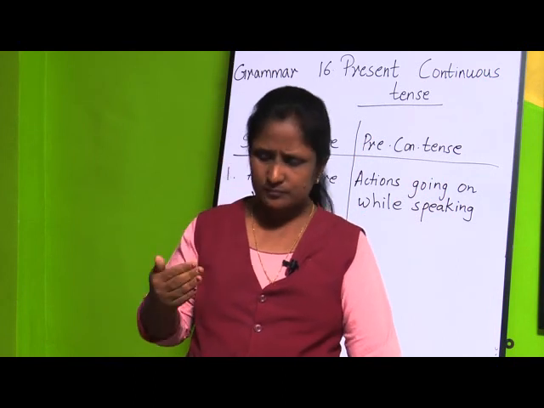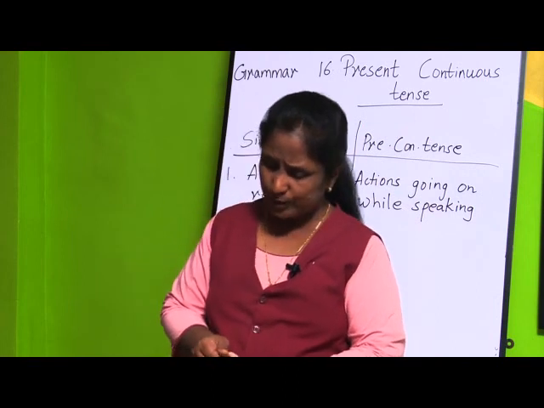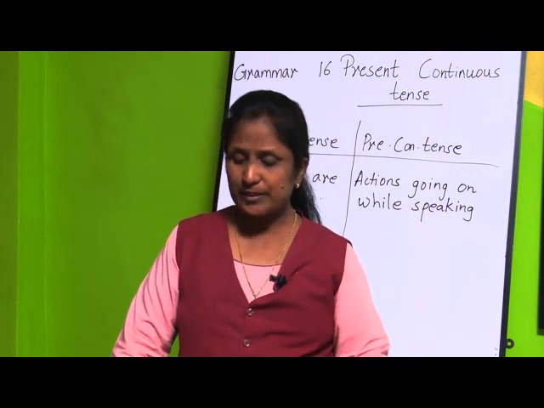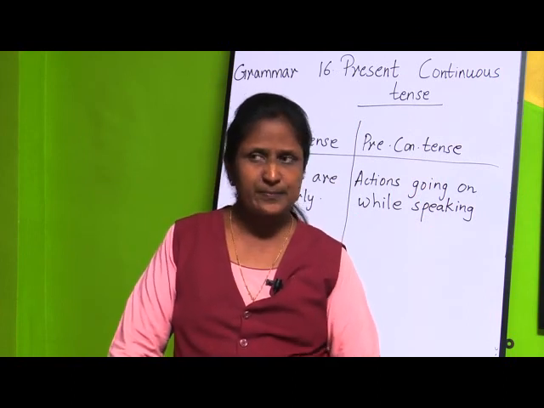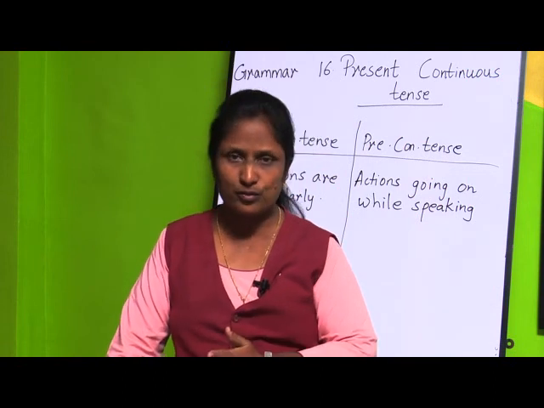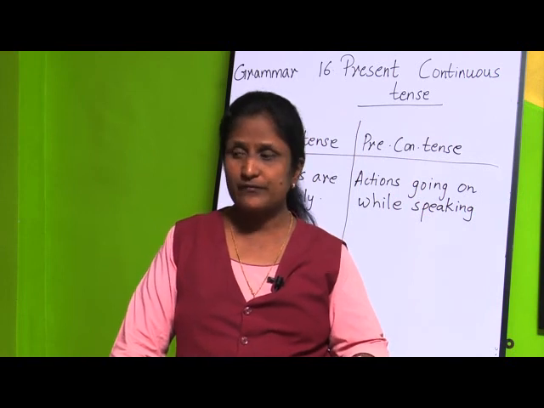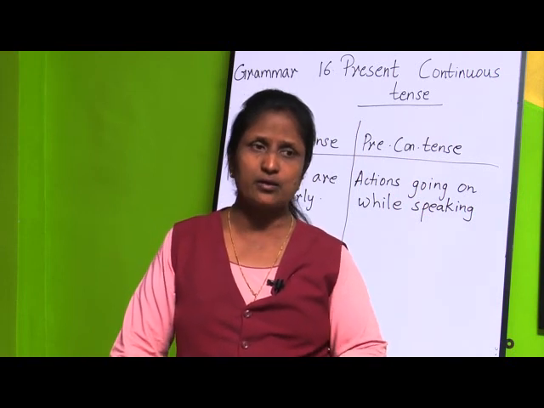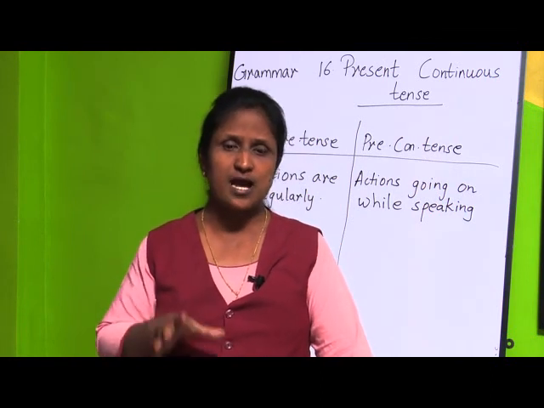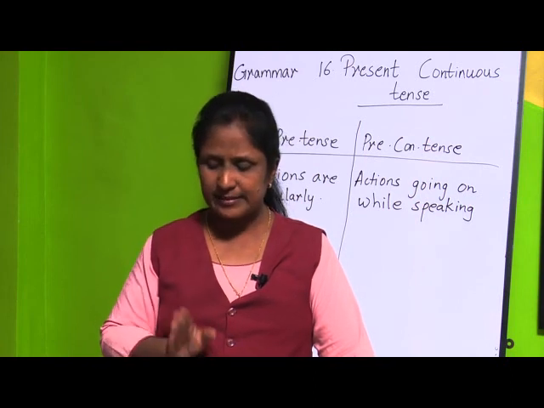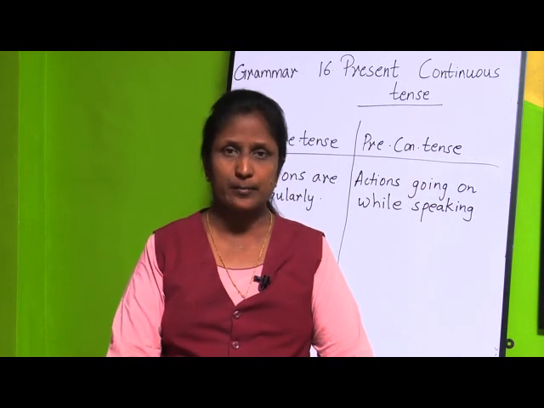And I told you we have solved the exercises also, that is A, B and C. Now, I told you how to differentiate between simple present tense and present continuous tense. In simple present tense, when the actions are done regularly, we use words like usually, regularly, every day, or always. And here we talk about habitual actions or permanent truths.